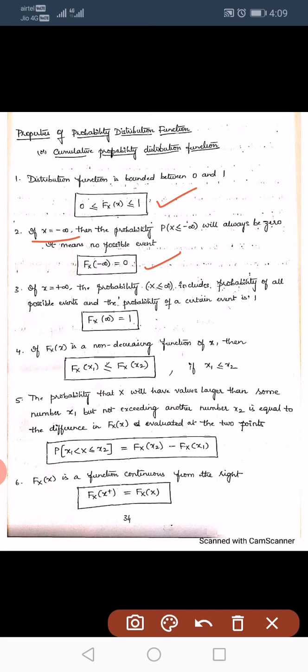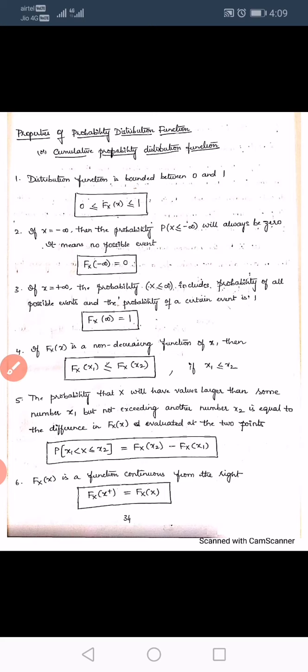So its value is 0, because we know that this value lies in between 0 and 1. Next, if x equal to plus infinity, the probability of X less than or equal to plus infinity includes the probability of all possible events, that is, the probability of a certain event. So the maximum value, we know, is 1. So Fx of infinity equal to 1.